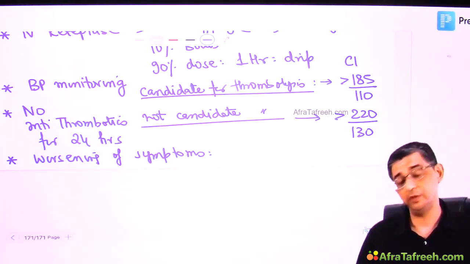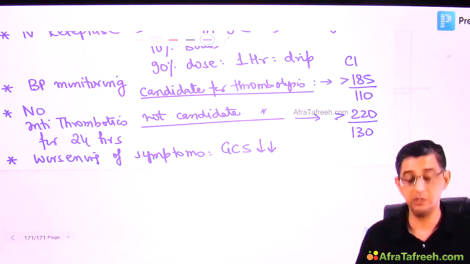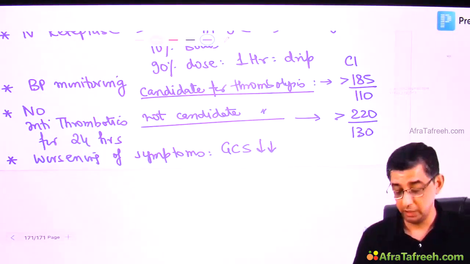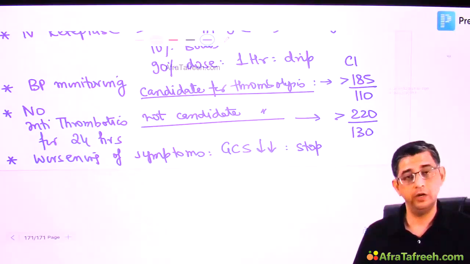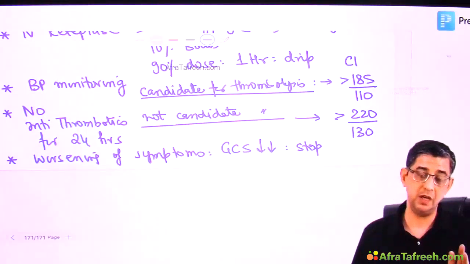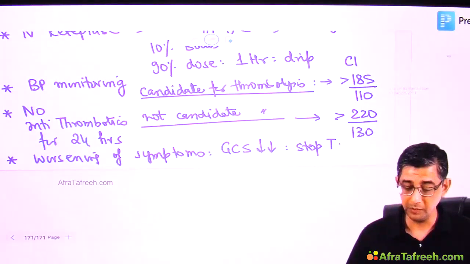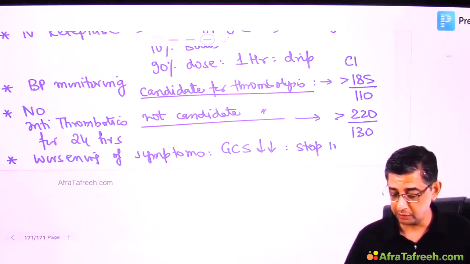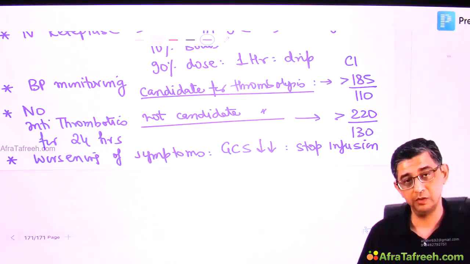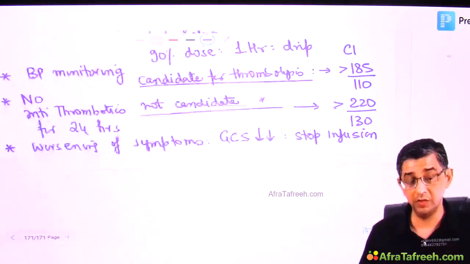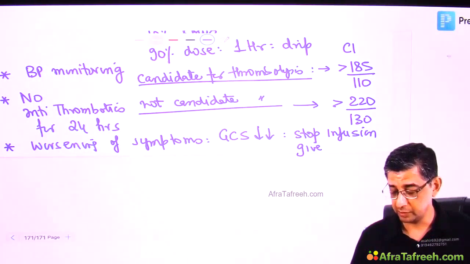So how would you know that the person is having worsening of symptoms? Obviously, the GCS score of the patient will start deteriorating. Like when he came, GCS was 13, now it has reduced to 8. In those circumstances, especially when you are doing thrombolysis, like suppose at the moment the drip of reteplase is being given and the person has deterioration of sensorium, stop the infusion of the thrombolytic drug, whichever is going, because it is causing a bleeding. You see, the point is thrombolytic drugs have their own side effects also. So if you are giving the drug right now and there is a deterioration of GCS, stop the infusion and then give cryoprecipitate for the patient.